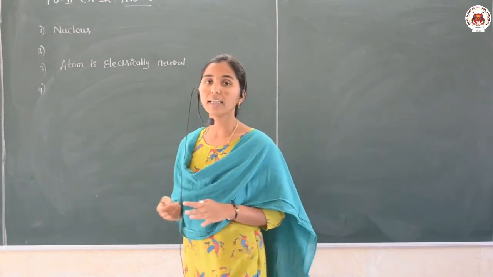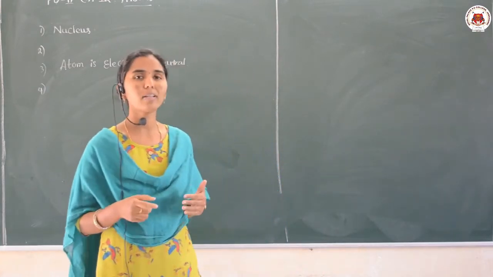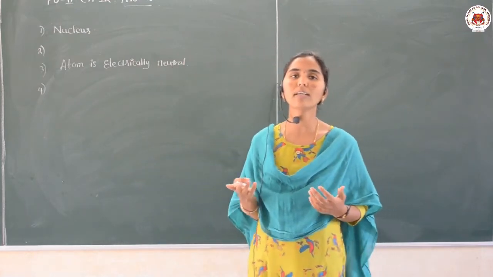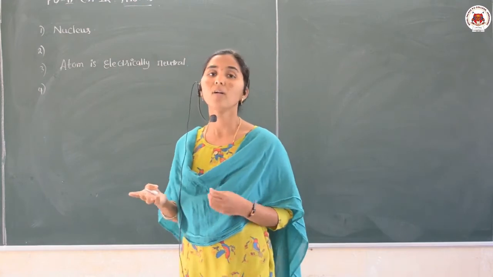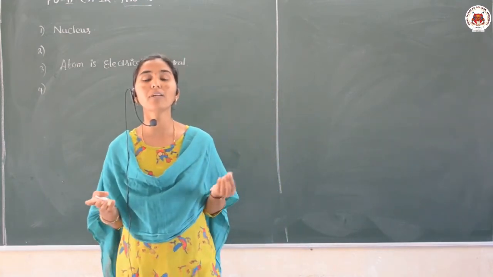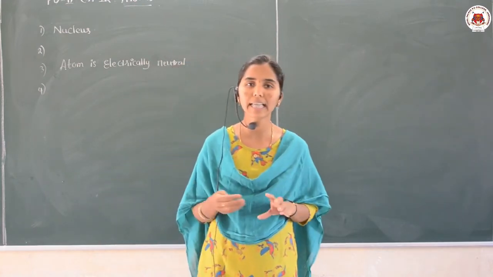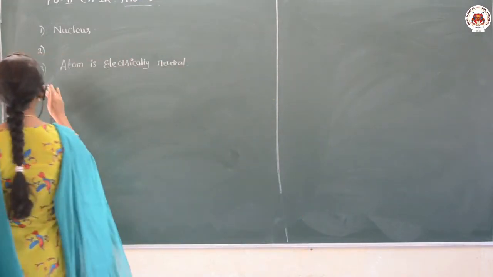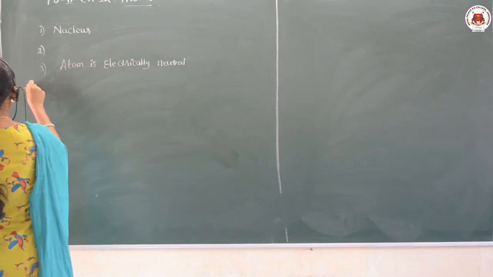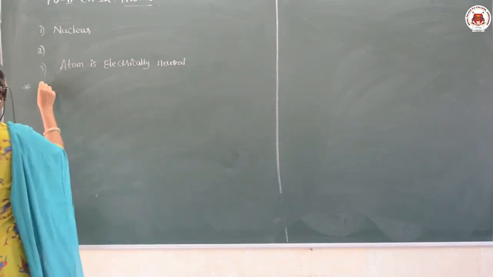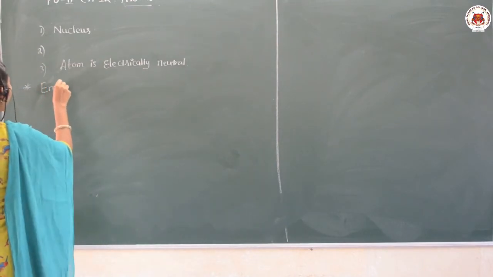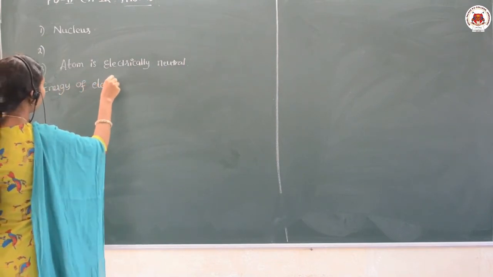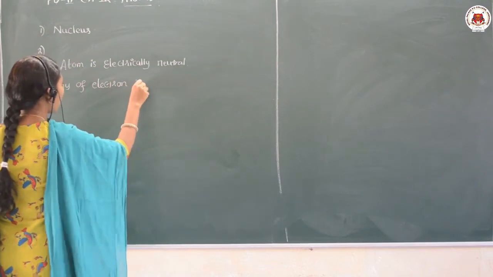Then next, according to Rutherford, he also calculated the energy of the electron in the orbits. That means he calculated the total energy of the electron in the orbit. In order to get that expression, we need to understand the energy of the electron in orbit.